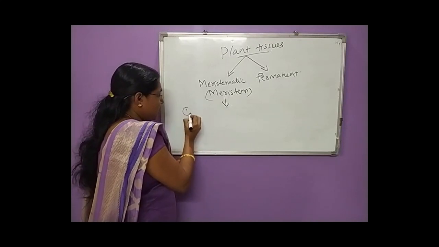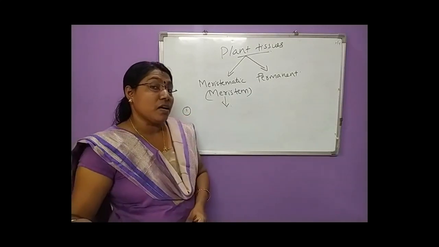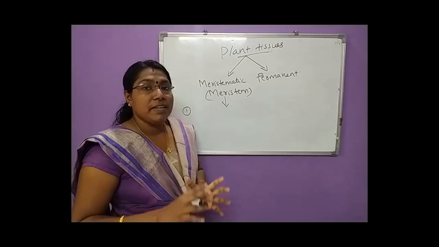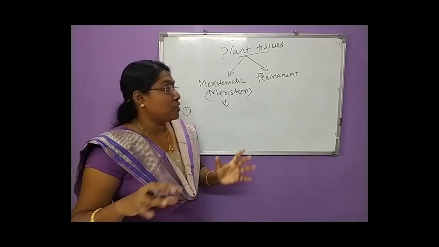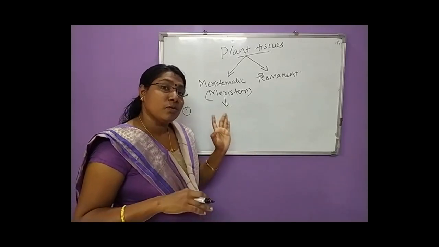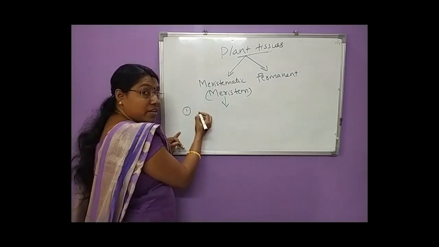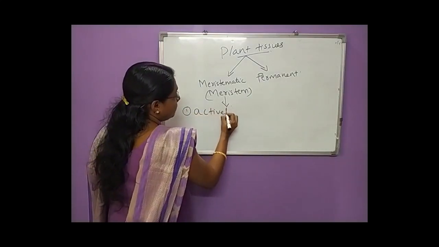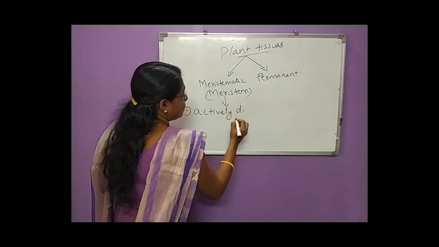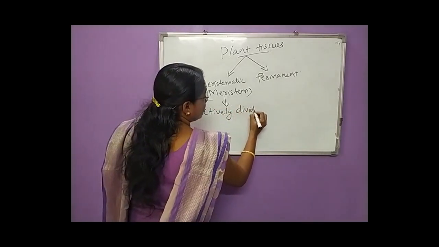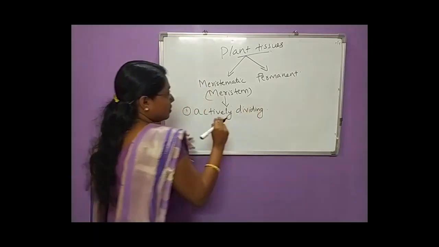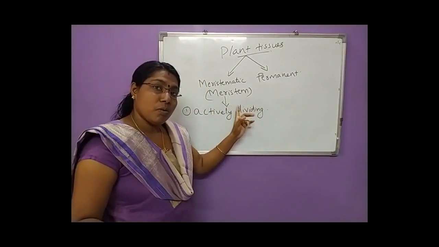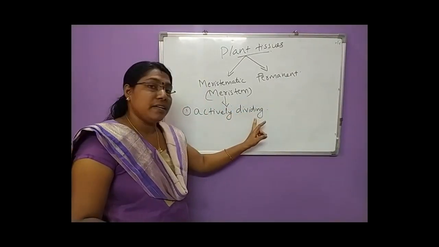The first speciality of these meristematic tissues is that they are actively dividing cells. That is the main speciality of meristematic cells or meristems. So, meristematic cells are actively dividing cells.